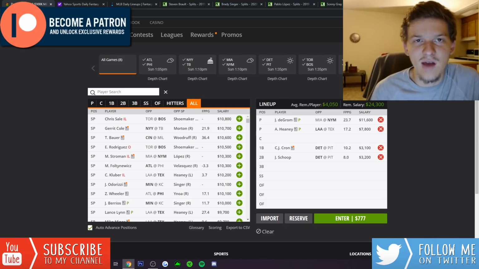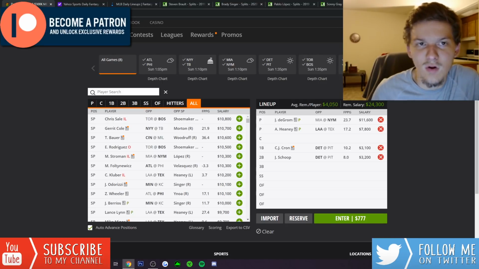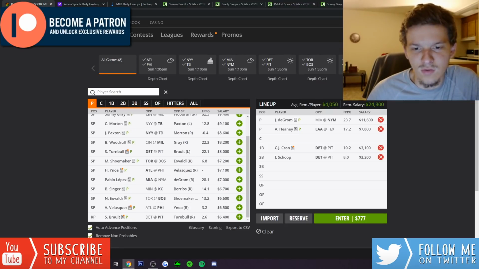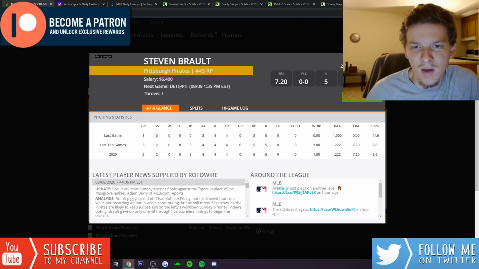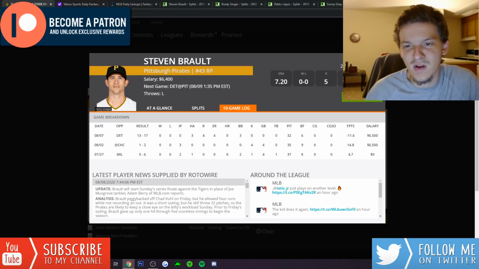We might actually see the Tigers be a somewhat chalky stack today because I think a lot of people are going to pay up for DeGrom, and that's automatically going to put them on cheap hitters. And even though they don't have that high of a run total, we saw Stephen Brault face this Tigers team just a couple days ago, and he got absolutely lit up by them. He didn't even complete an inning. He gave up 3 hits, 4 runs, 3 walks against the Tigers, didn't even finish the inning.